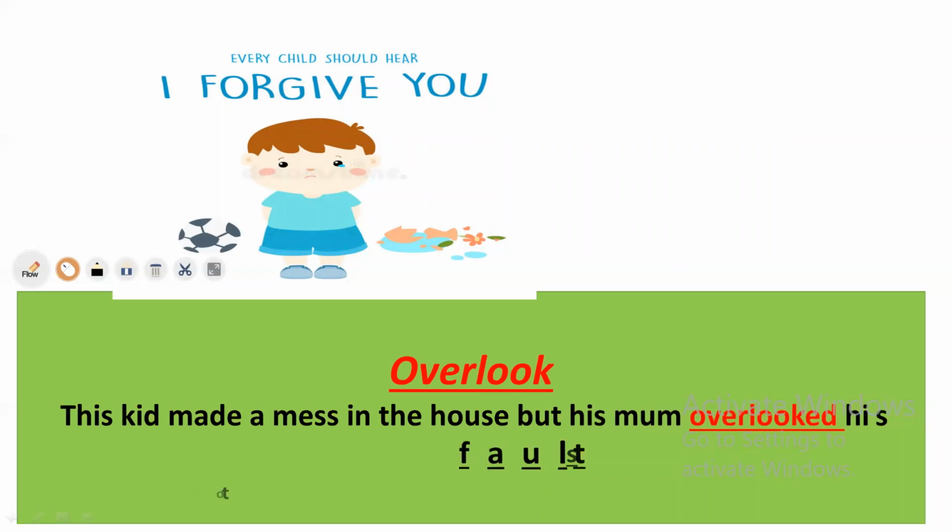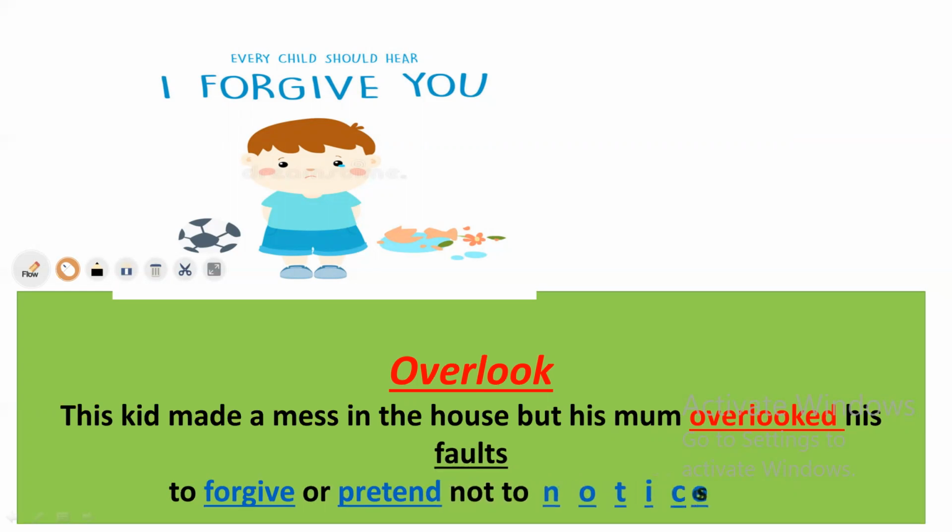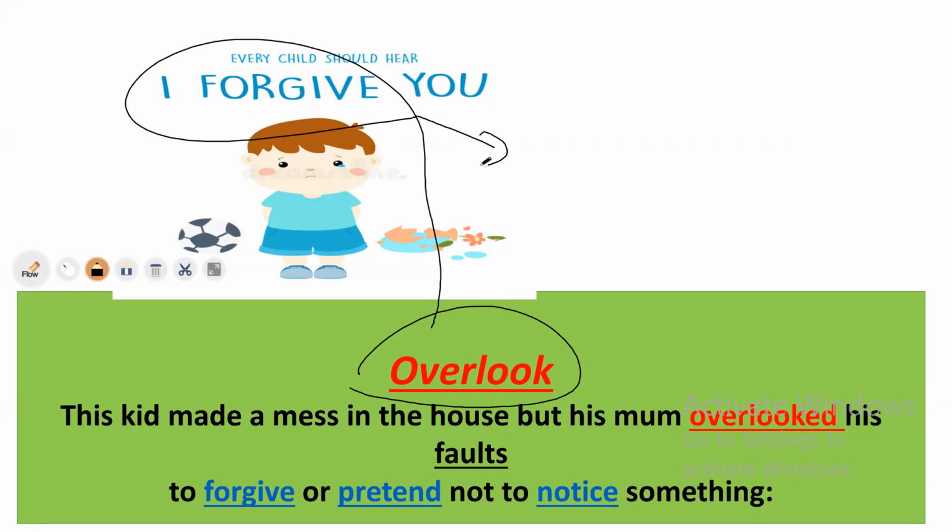So the kid made a mess in the house, but his mom overlooked his mistakes, his faults, to forgive or pretend not to notice someone. So this is the point. So we use the word overlook when I want to forgive someone after he makes a mistake. Why? Because you like him or you love him. So you pretend not to notice him or his faults.